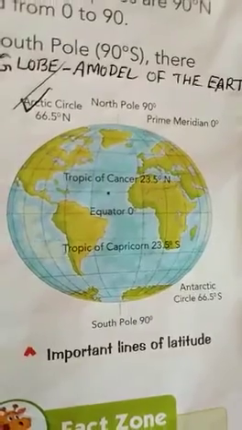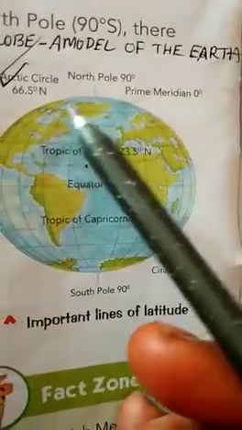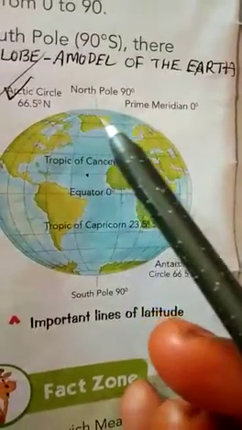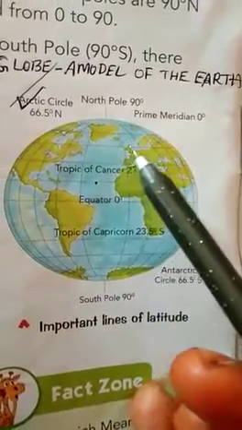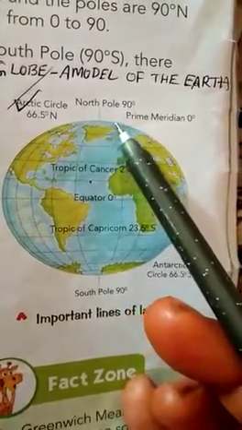So the North Pole has a frozen ocean. It is called the Arctic Ocean.